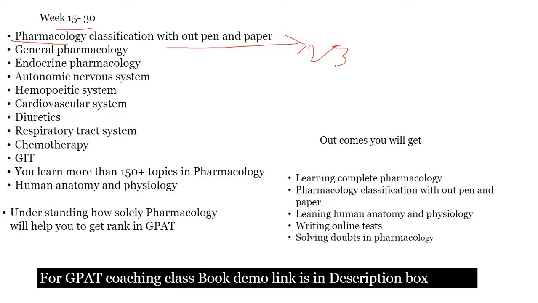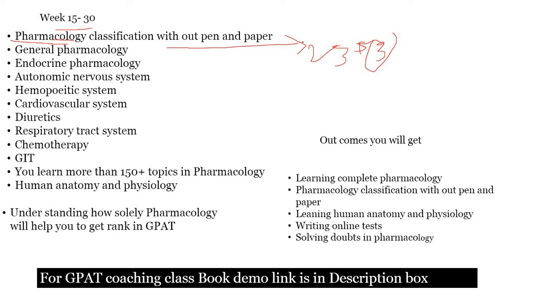In 1 to 15 weeks, I already told you how you can prepare the pharmaceutics timetable and how you can follow it. I explained that in the part 1 video. In this part 2, it is only pharmacology. At 15 weeks, you start the pharmacology subject, right? Spend just 3 weeks only on pharmacology classification and read the 100 classifications. Out of these 100 pharmacology classifications, you may get a minimum of 3 to 4 questions in the GPAT exam.